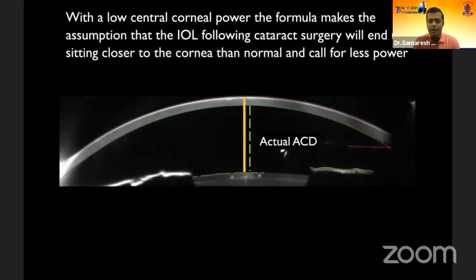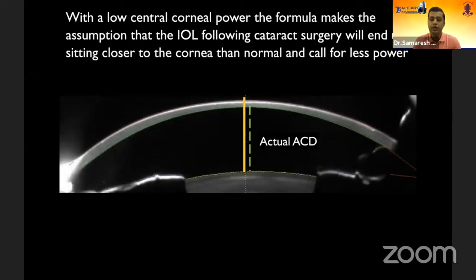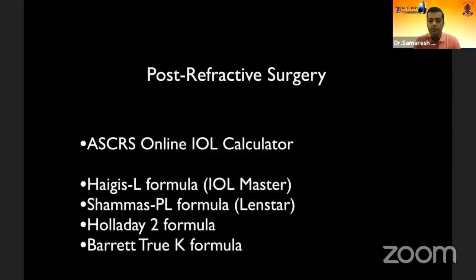Well, what is this ELP? Suppose you have a hyperopic eye or a smaller cornea, your actual lens position will be somewhere here. When you do a myopic LASIK, if you don't use the right biometry, you are going to underestimate or overestimate the actual anterior corneal depth, thereby leading to a wrong calculation. So a good biometry is very important. When you have that data, you should use that data wisely.